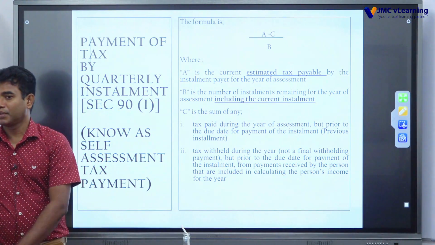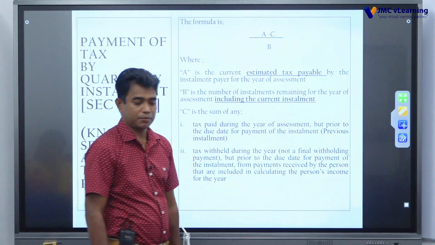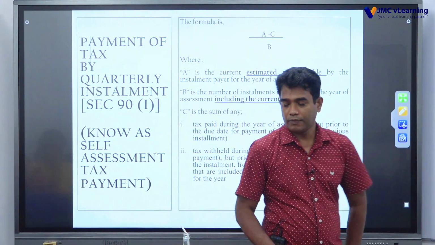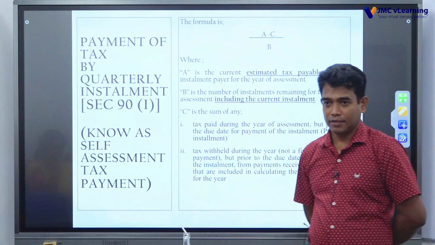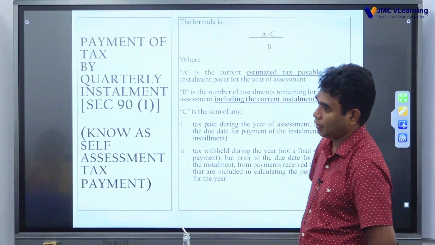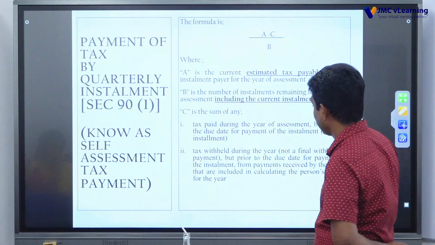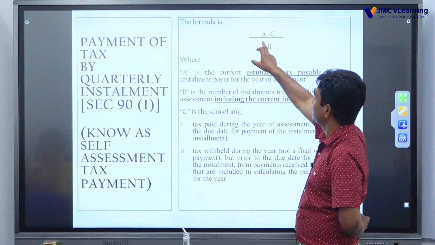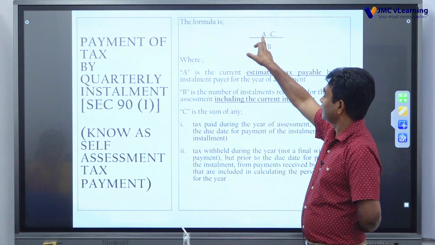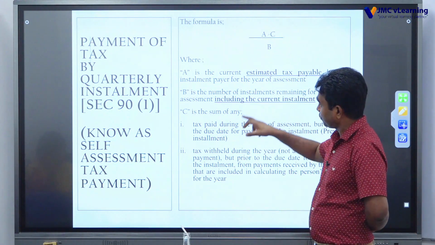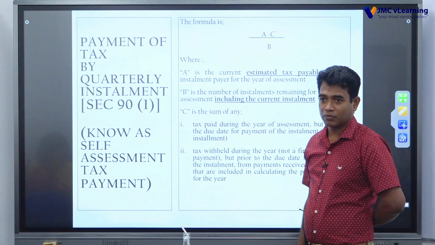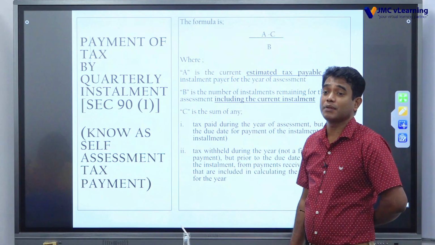An installment taxpayer is supposed to submit the statement of estimated tax payable. So if it is the case, I need not be considered. But here it says, if you are taking the employment income, you can get the APIT estimated tax rate. Because as per this formula, A is the total estimated tax payable for the year. C is the tax paid up to now, not the estimated tax payable.